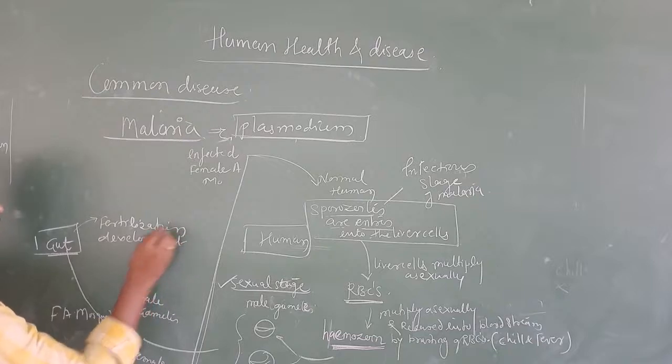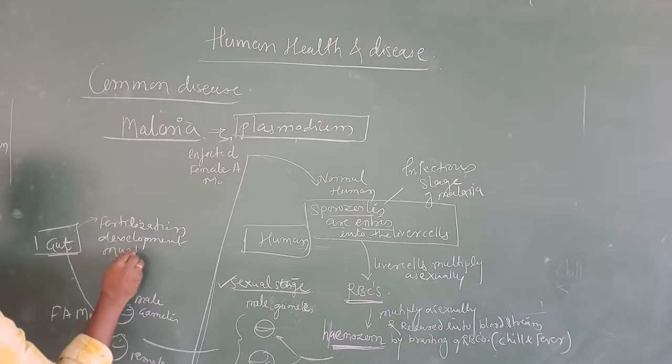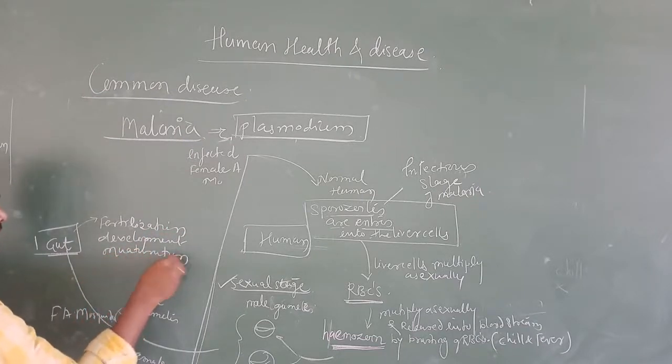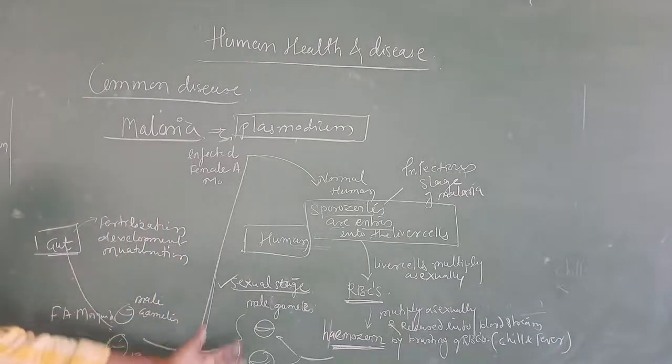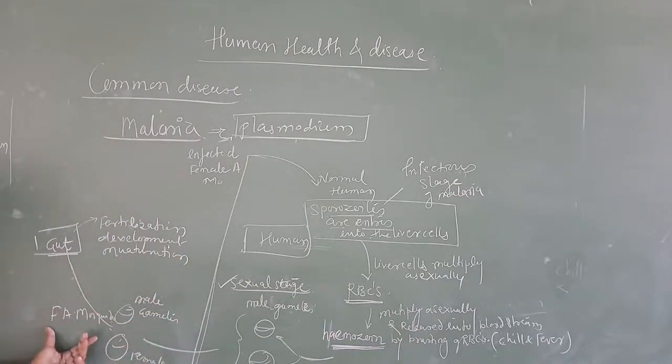After fertilization comes development, and next is maturation. The male and female gametes enter the mosquito through the blood meal and migrate towards the gut region. In the gut, fertilization of the male and female gamete takes place, then development and maturation.